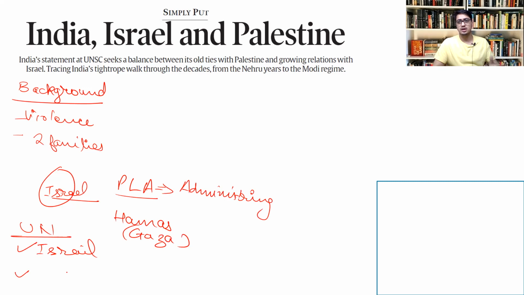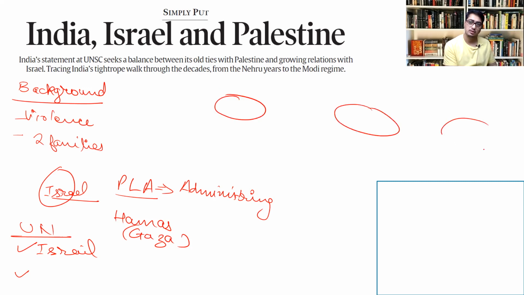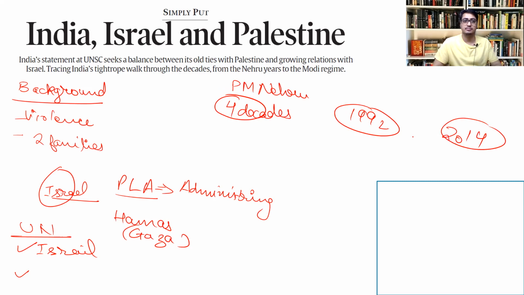There is a long history of the Israel-Palestine conflict. However, this article deals with India's relations with Israel and Palestine. So what has been the change? According to the article, there have been three phases. First of all, the first 4 decades, led by Prime Minister Nehru. Then 1992, and then 2014 onwards. So these trends can be seen in how India has approached it.